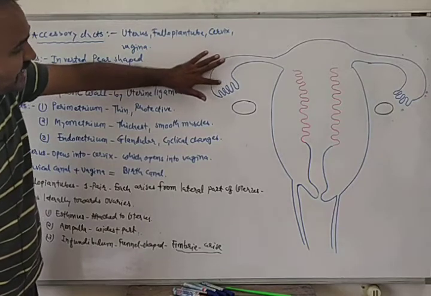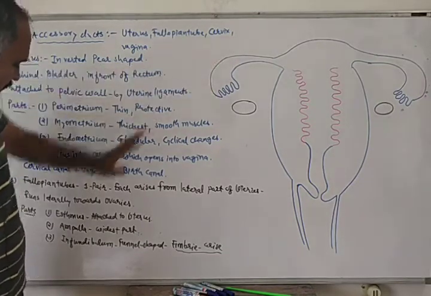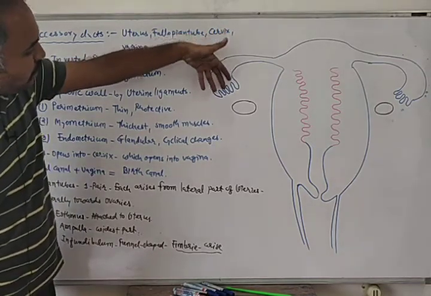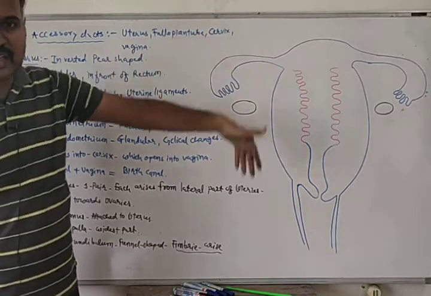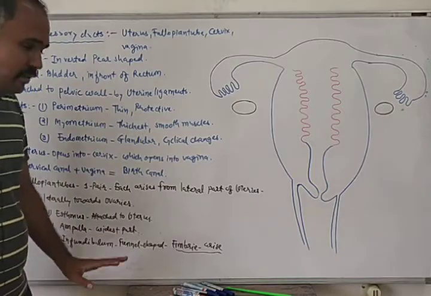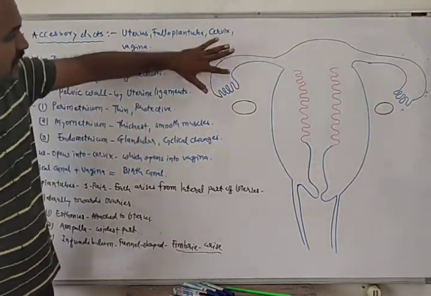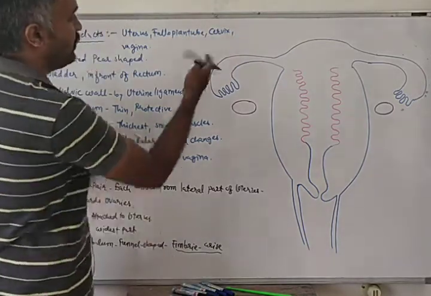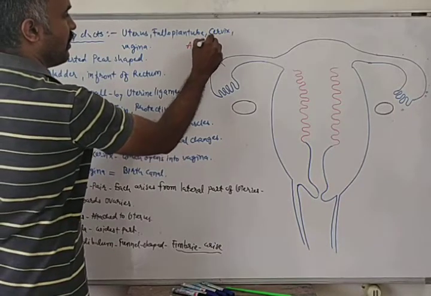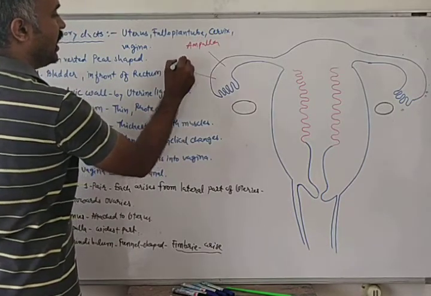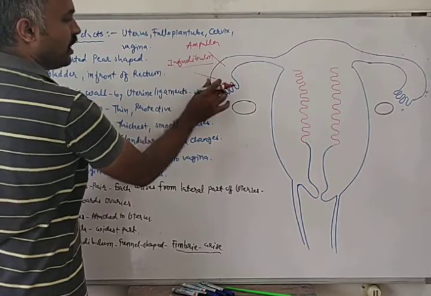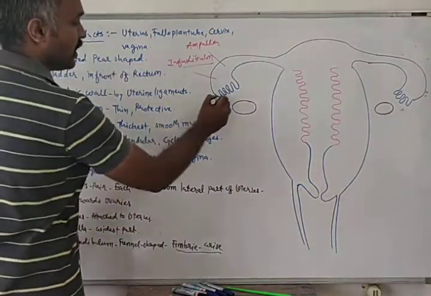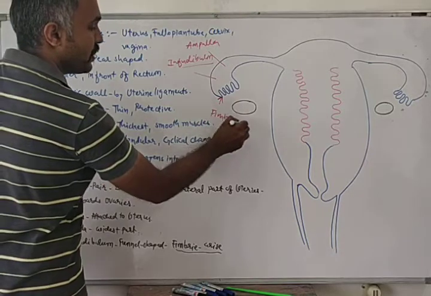This funnel-shaped region is known as infundibulum, and from this infundibulum these finger-like projections arise, and these finger-like projections are known as fimbri.